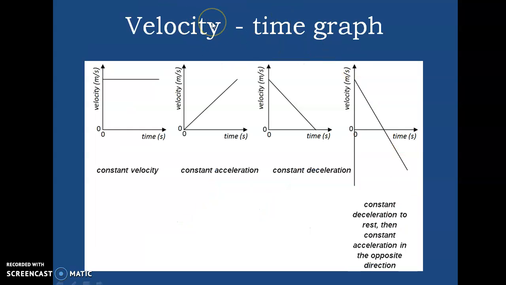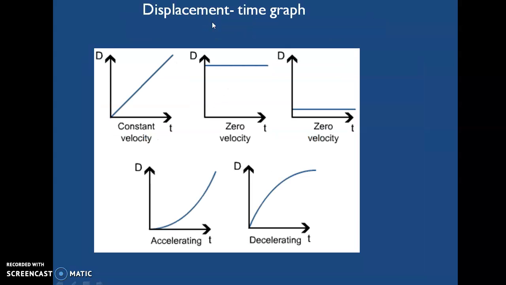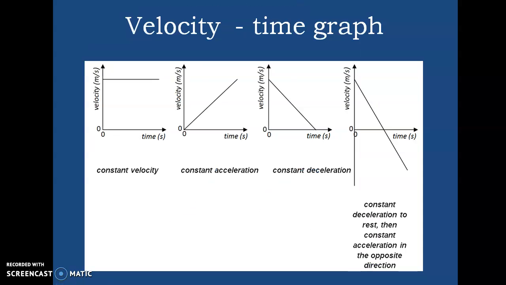Now the velocity time graph. We discussed the displacement time graph earlier. In the velocity time graph, we take velocity on the y-axis and time on the x-axis. For constant velocity, the graph will be like this, parallel to the x-axis.